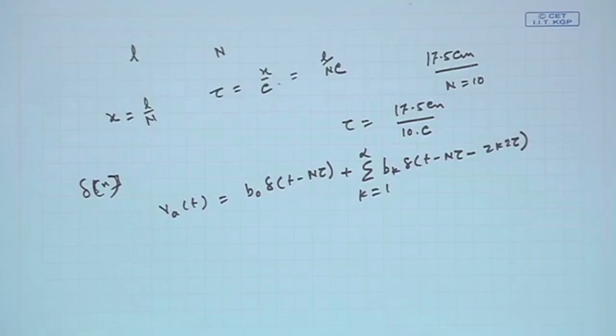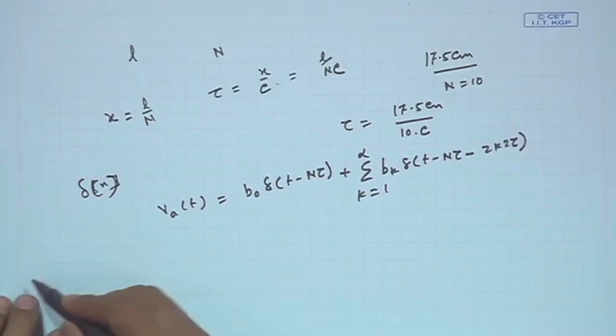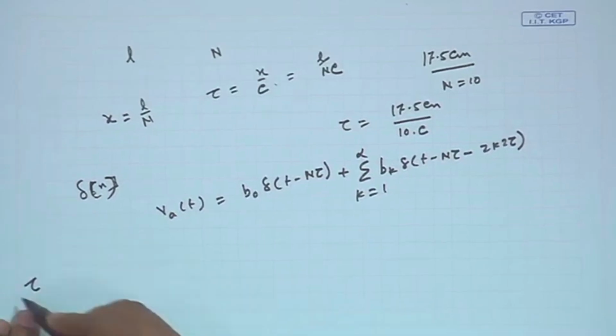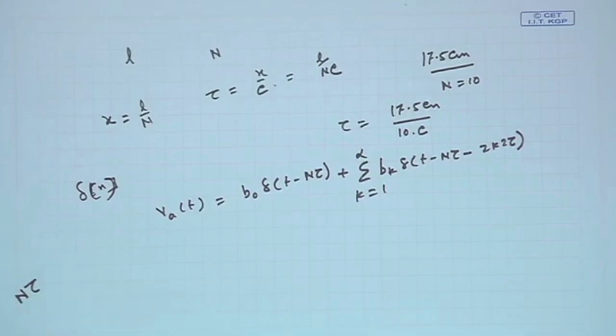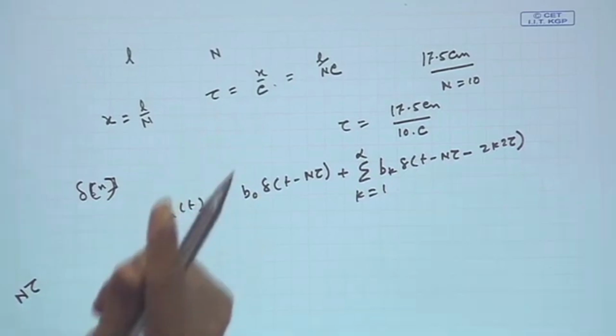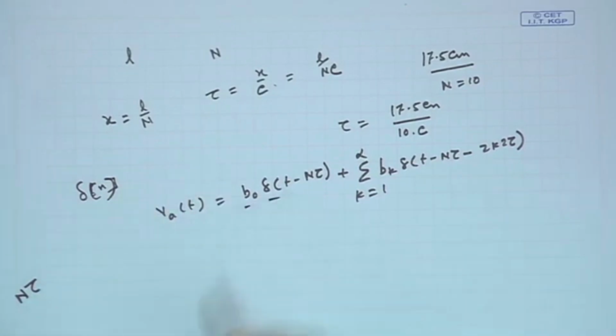If you see, I have a tube with n sections of junction, and each section creates a delay tau. So, n sections create a delay n tau, but that is the first signal, the first delta, that is why B 0 into delta n. But after the first round, there will be further delay. What is the delay? 2 tau is the round trip delay.